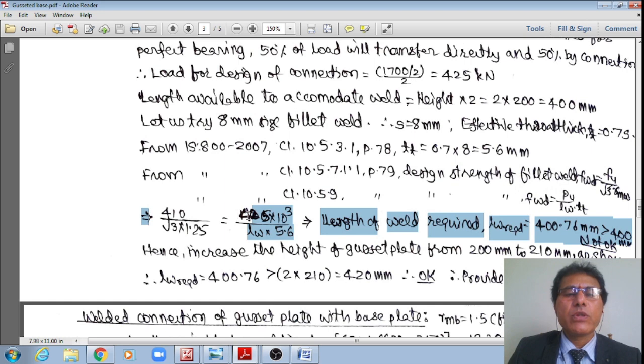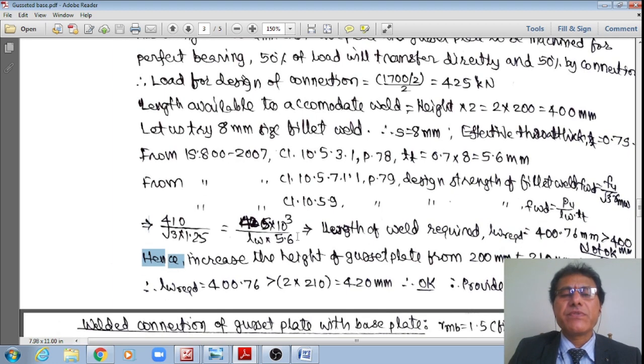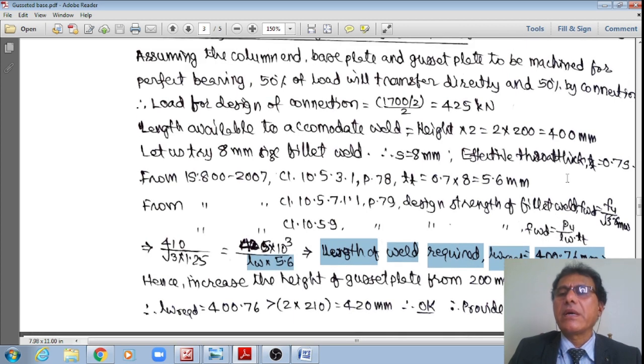Therefore, equating both of these, I get 410 divided by root 3 multiplied by 1.25 is equal to 425 kilonewton, the load transferred, multiplied by 10 power 3, divided by the length of the weld required, LW, multiplied by 5.6, the effective throat thickness. Hence, the length of the weld required, LW, is approximately 401 mm, which is less than the 420 mm we already provided. Students, please make a note that the height is equal to 210. It is already 210. Therefore, it is already okay.